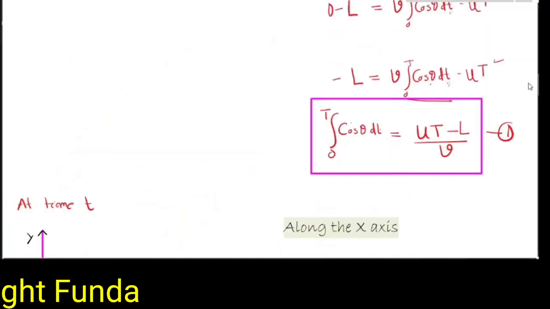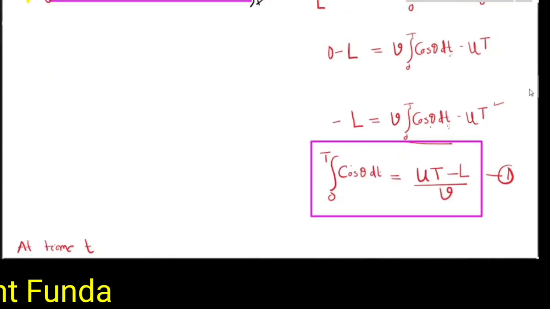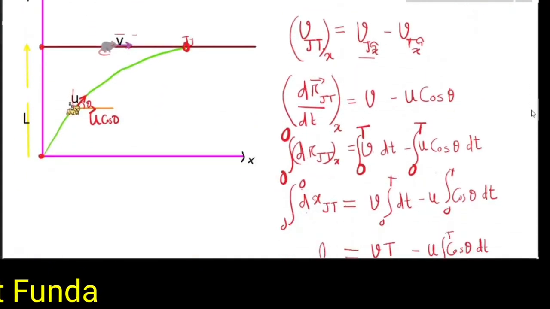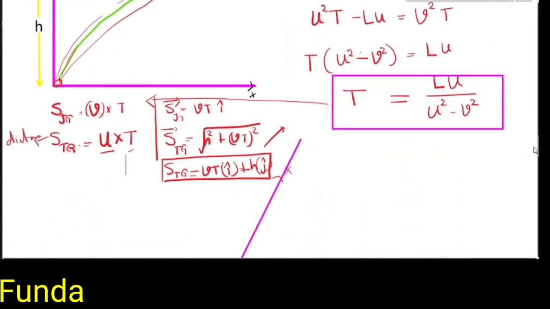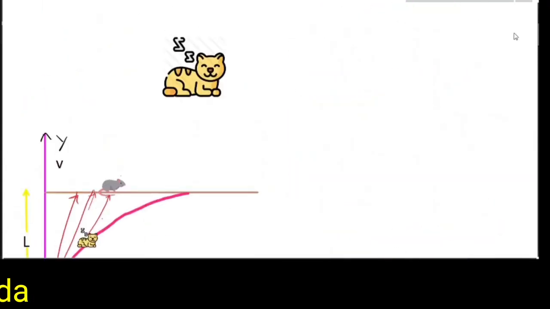So let's summarize the problem. Jerry was moving with a constant velocity, and Tom was always chasing Jerry. If u and v are the respective speeds, then Tom will catch Jerry after a time t equal to Lu by u square minus v square, where L is the initial separation between Tom and Jerry. Hope you have understood the problem.